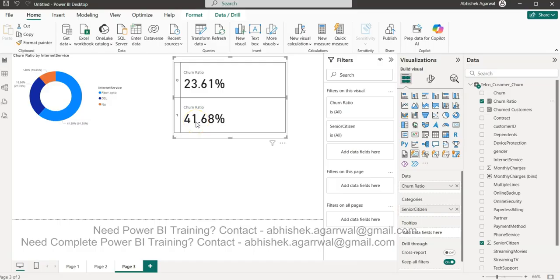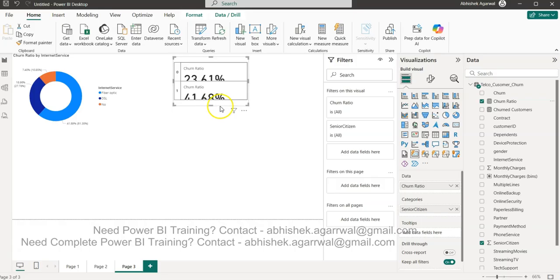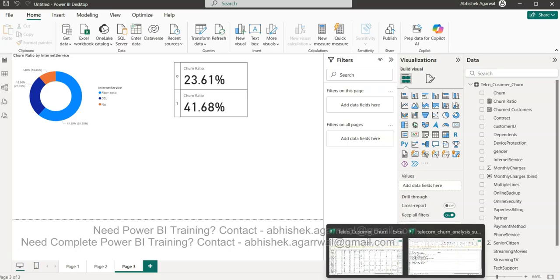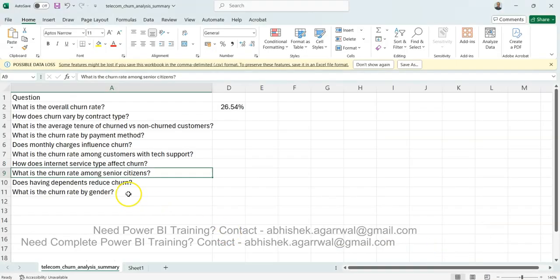So these are some of the psychological factors, based on looking at the demography of your customer, like what kind of customer you are serving and what service they are expecting, so you can reduce the churn in this case. But we now have the idea that a customer who is a senior citizen has more churn.